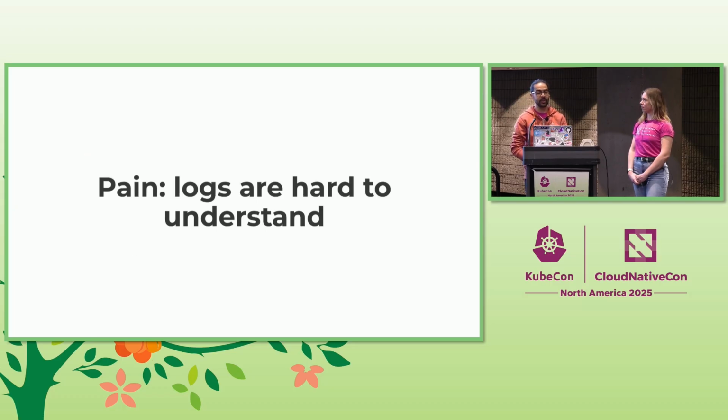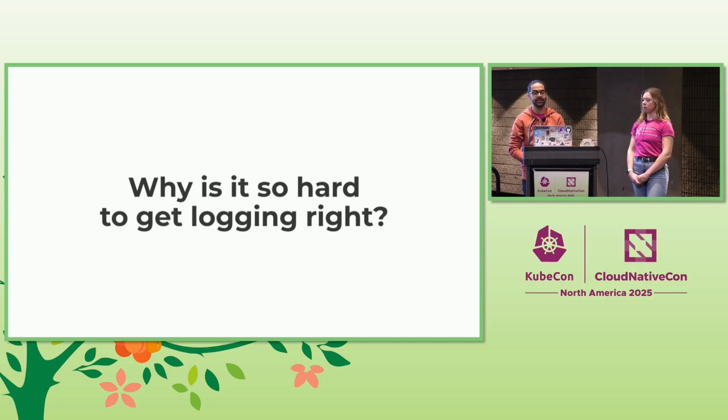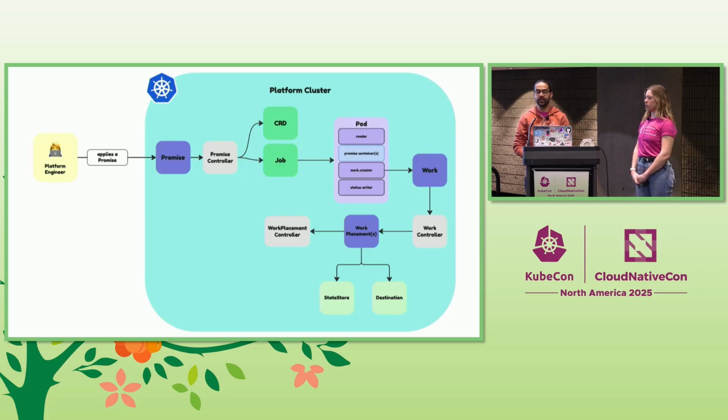So that was the first pain: the information that I want is hard to find. Providing different interfaces may help people find the information that they need. The second pain that Sid had is that our logs are hard to understand. Before we jump into what we've done, let's think about why it is so hard to get the logging right. So this is the system.